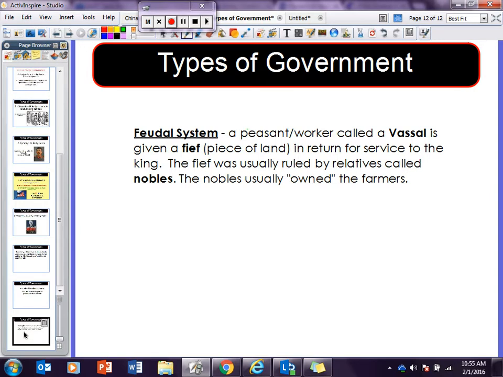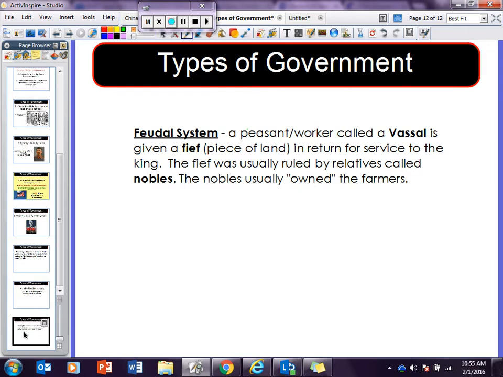The fiefs, in order to make sure that you did what you were supposed to do when you were out there on that land, had rulers over them, or watchers, I guess you could call them, that were relatives of the king. Okay, well, what is a relative of the king called? A noble.